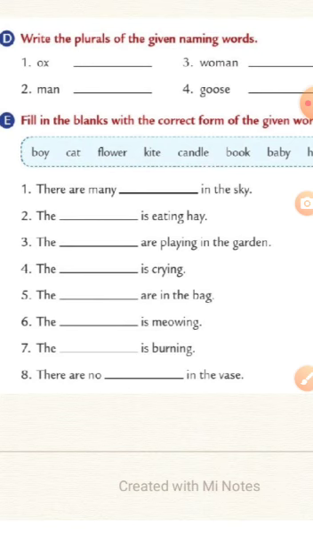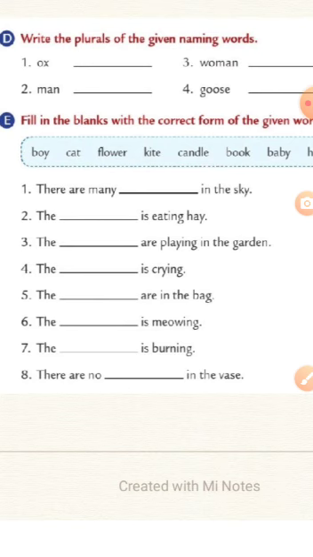Question number 7. The dash is burning. What burns here? The option given in the help box is candle. Candle is the thing that burns, so we write candle here. And we are saying is burning, which means we are talking about one candle. So we say the candle. We will not change any spelling here. We will simply say, the candle is burning.